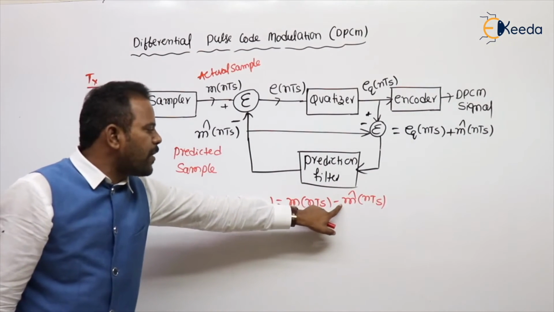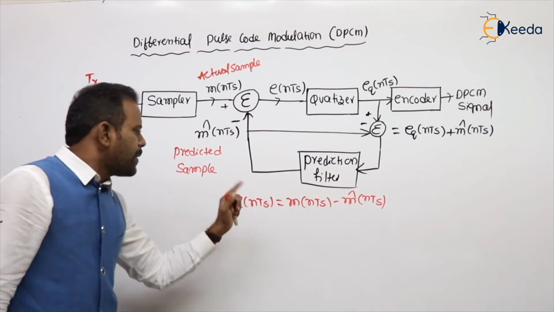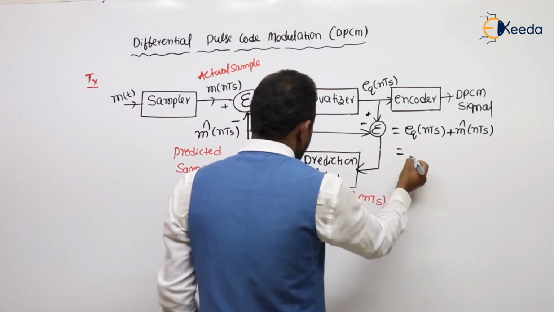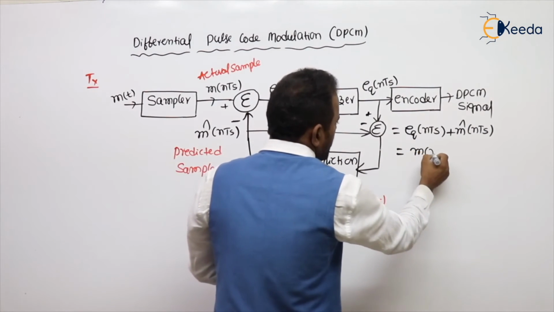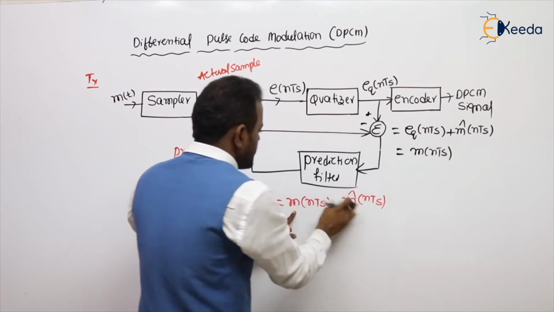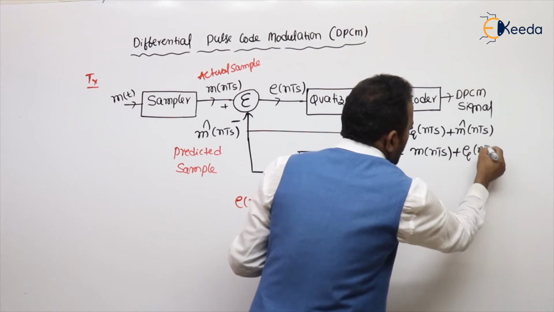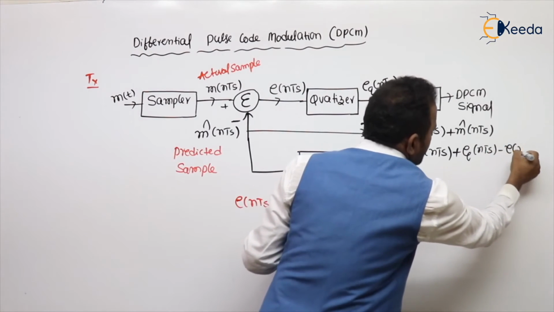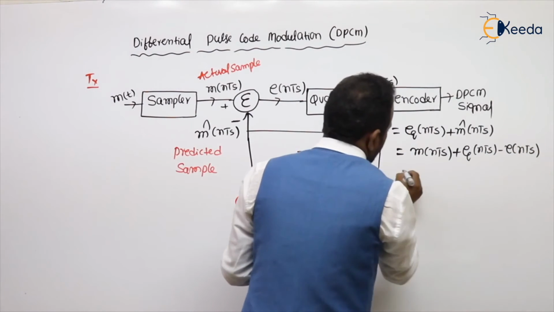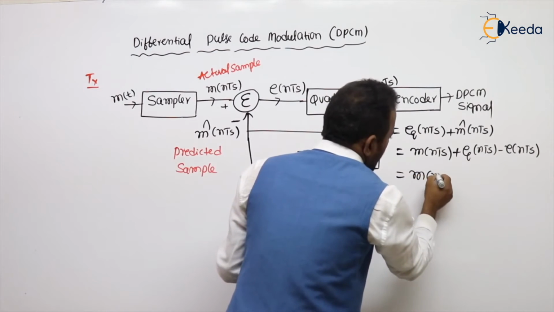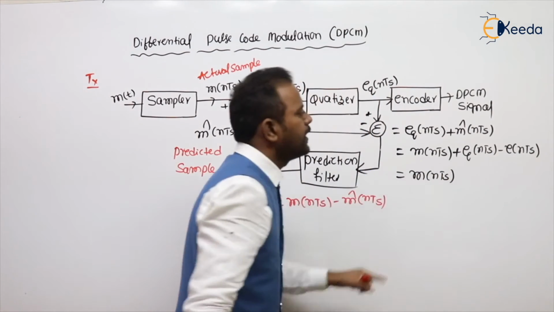What is m cap of nTs? Sending the m cap to this side, that is nothing but m of nTs, that is m cap of nTs plus e_q of nTs minus e of nTs, that is nothing but m of nTs.